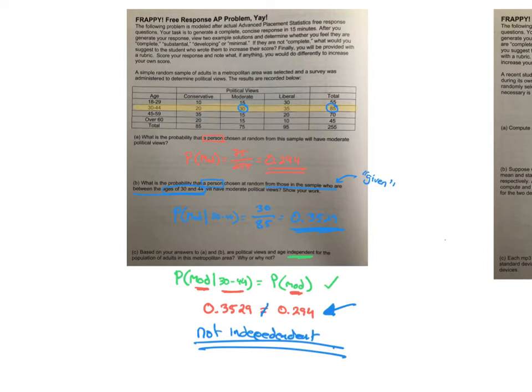And there you go. There is chapter 5. There was some probability. Now that's not all of chapter 5, but that is a free response problem. And I love that they gave us a two-way table. Two-way table really, really helps out with that. Okay, let's move on to chapter 6.